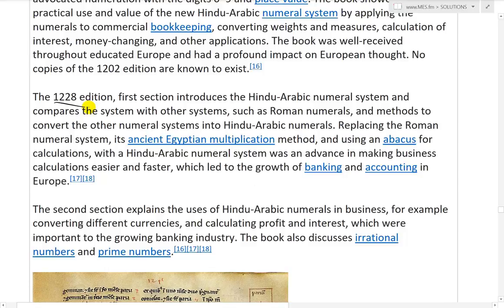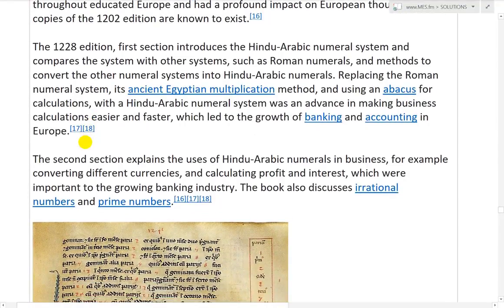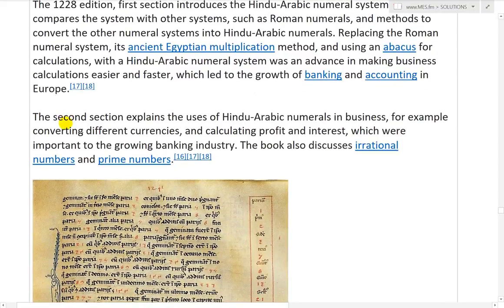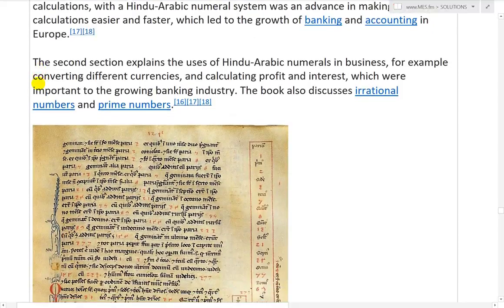The 1228 edition, however, in its first section introduces the Hindu-Arabic numeral system and compares the system with other systems such as Roman numerals, and gives methods to convert the other numeral systems into Hindu-Arabic numerals. Replacing the Roman numeral system and the ancient Egyptian multiplication method, and using an abacus for calculations, the Hindu-Arabic numeral system was an advance in making business calculations easier and faster, which led to the growth of banking and accounting in Europe.